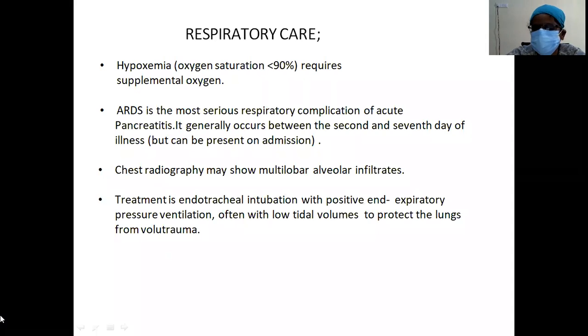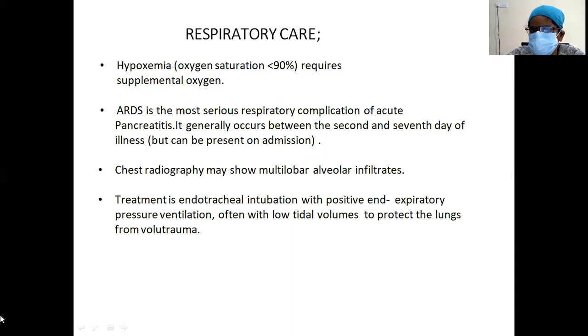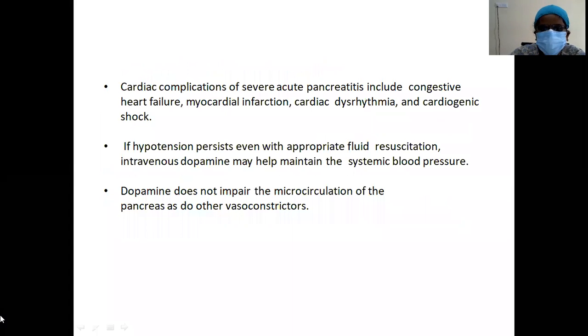If the patient is developing hypoxemia, then give supplemental oxygen. ARDS is the most known respiratory complication of acute pancreatitis. It generally occurs between the second to the seventh day of the illness. Chest X-ray may show alveolar infiltrates. If the patient is very tachypneic with unstable hemodynamics, then the patient needs to be ventilated. Proactive ventilation is also required.